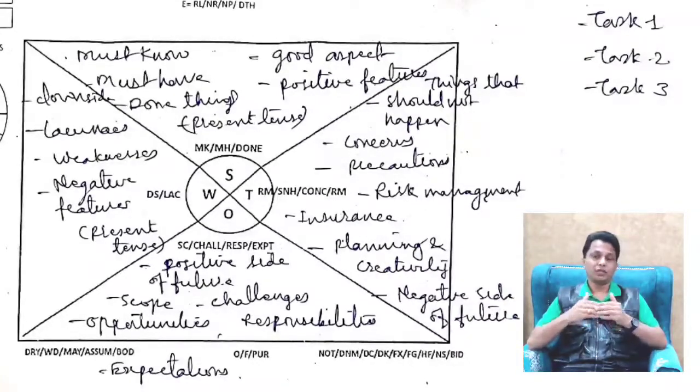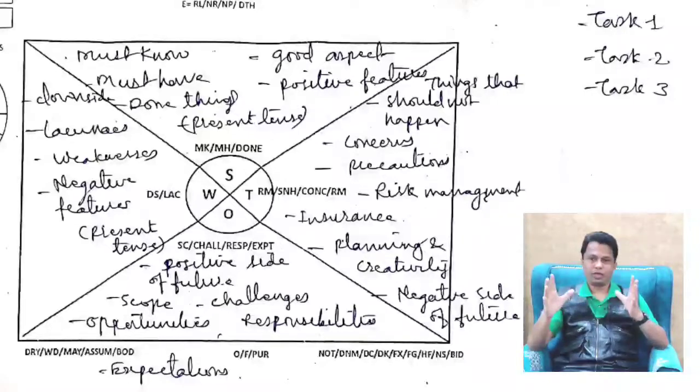Then what are the insurances or the things that you need to manage, the risk management aspects. All those things that you do not want to happen, you would put in this quadrant. So this will talk about the negative aspect of the future tense.